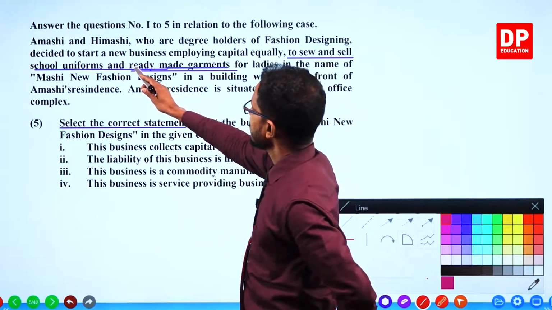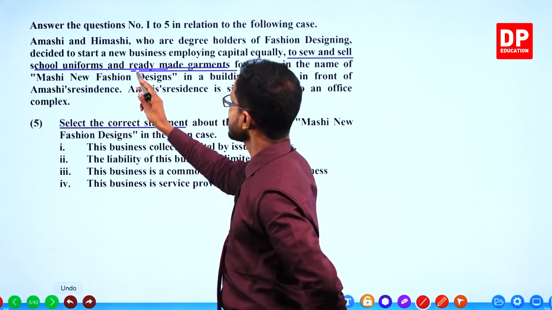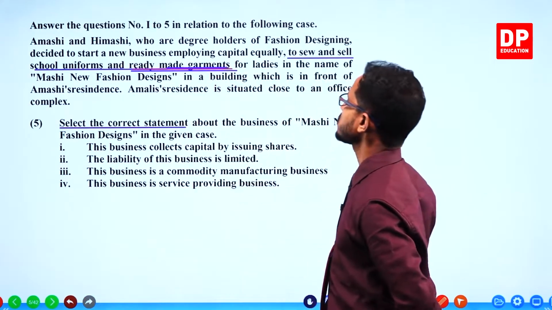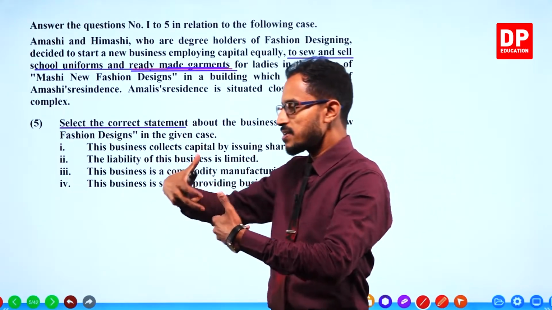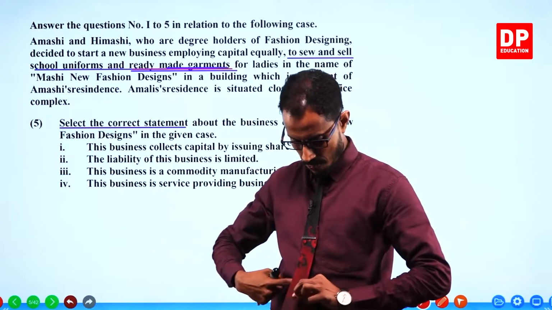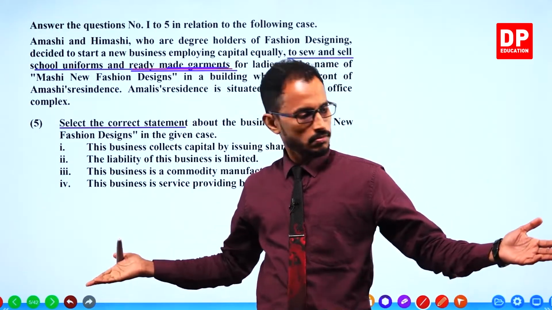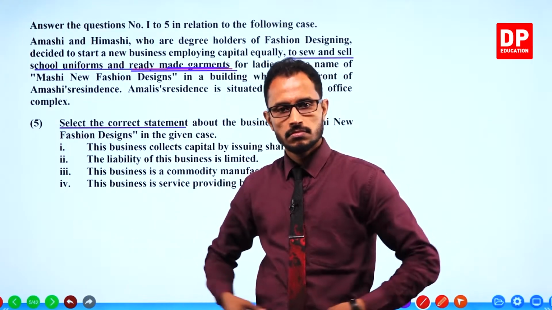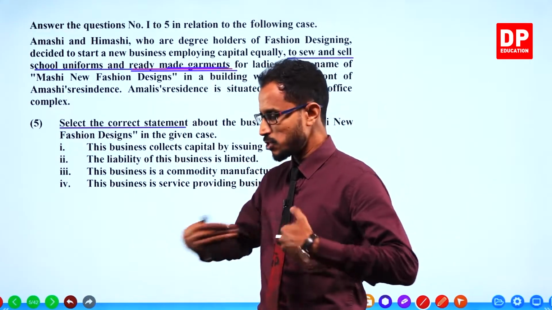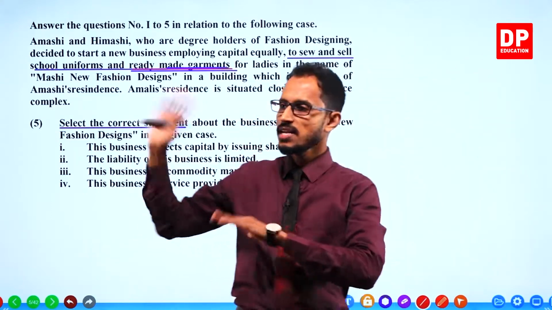They are selling ready-made garments also, which means buying ready-made garments. Ready-made, like this, already made. So they are buying these clothes and displaying in their showcases and selling.